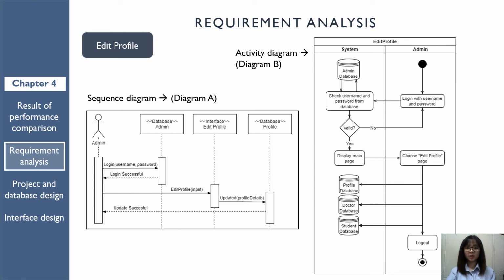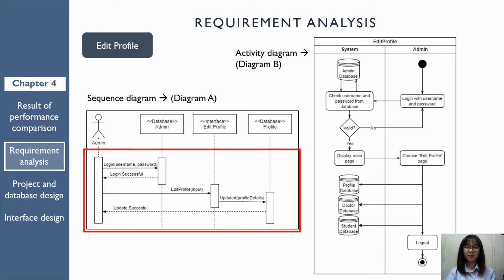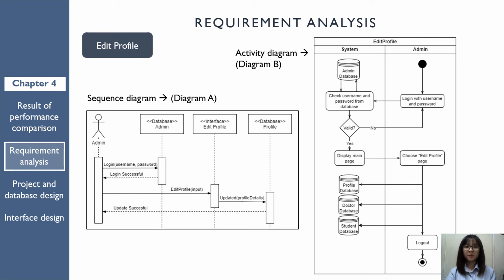Diagram A is the sequence diagram for the function edit profile. This is the database or interface involved in these functions, and this is the data flow between database and interface. Diagram B is the swim lanes activity diagram, which is able to show all the possible paths according to the user's options. In this diagram, there are 2 lanes named system and admin, and 1 database. Square boxes represent the collections of actions, while the diamond represents the condition for the next action.